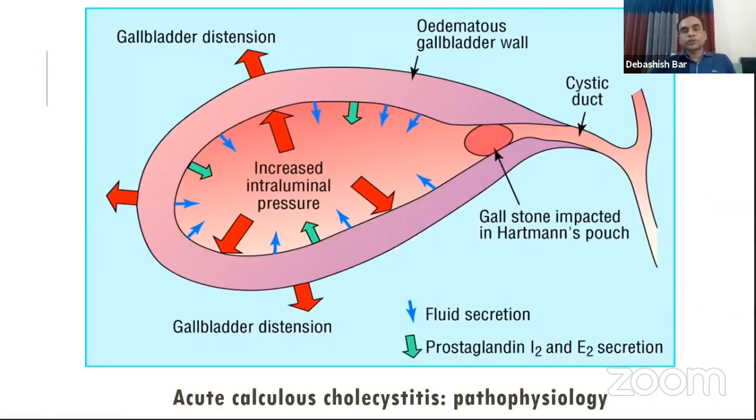Here in this picture, we can see the pathophysiology. Here we can see the gallstone which obstructs the neck of the cystic duct, which causes increased pressure in the lumen of the gallbladder. It causes distension of the gallbladder and edema of the gallbladder wall. Sometimes there may be associated subserosal hemorrhage. From here, the gallbladder may become gangrenous in some part or in general, and it may be perforated, which causes perforation of the gallbladder with localized peritonitis or generalized peritonitis.